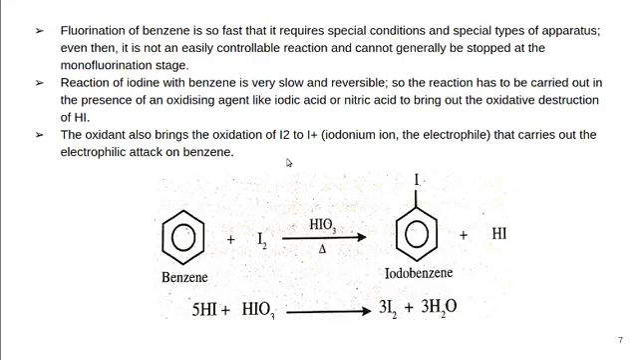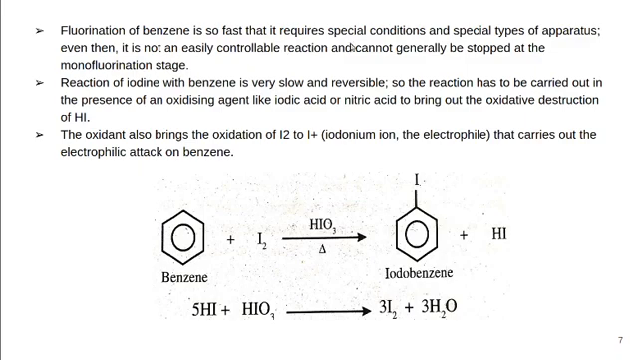Next we are going to discuss fluorination and iodination. Fluorination of benzene is so fast that it requires special conditions and a special type of apparatus. Even then, it is not an easily controllable reaction and cannot generally be stopped at the monofluorination stage. That means the fluorination of benzene is very fast. So usually the reaction will not stop at the monofluorination stage, and we will get difluorinated benzene and trifluorinated benzene because of the fast reaction.